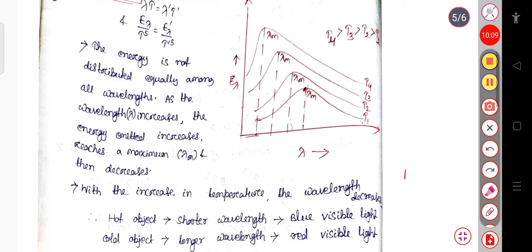If we consider the first curve, when the wavelength increases, the energy increases up to a maximum at lambda m, and after that, with the increase in wavelength, the energy decreases. It means that initially it increases up to a maximum value and after that it decreases.